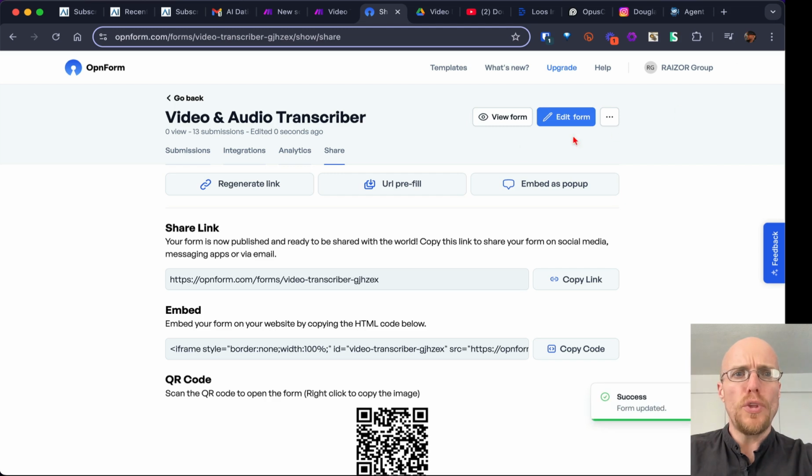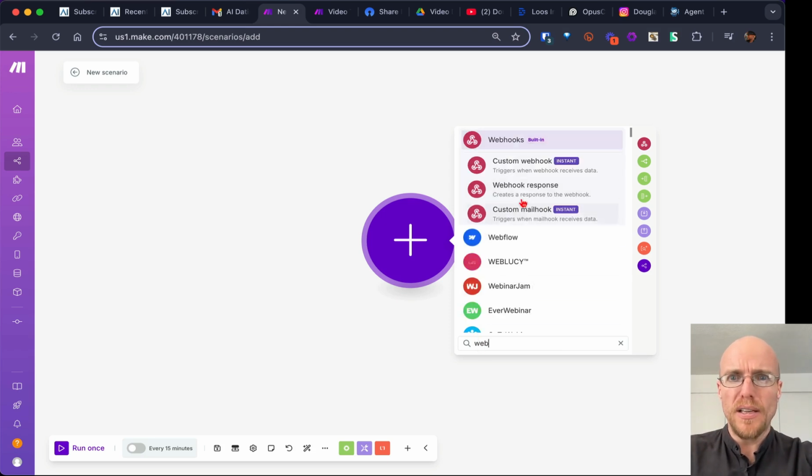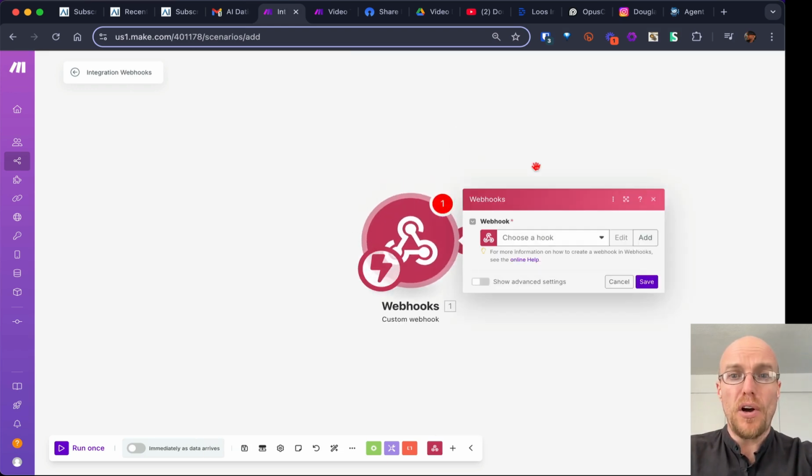And the only other thing we need to do now is connect these 2 systems. We need to connect OpenForm with Make. How do we do that? We do that with something called a webhook. Don't worry, it's not too complicated. Custom webhook. As soon as you create that, it's going to create a sort of special link that we're going to bring over to OpenForm.